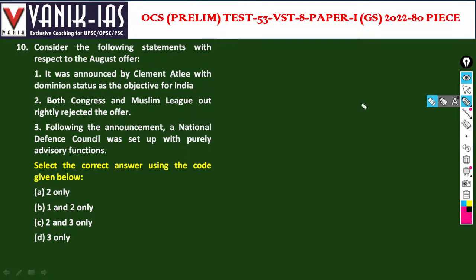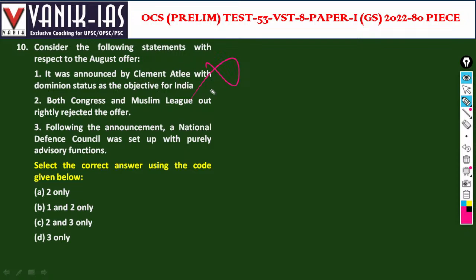What are the following statements with respect to August offer? With reference to August offer, it was announced by Clement Attlee the dominion status as the objective of India. Dominion status is the objective of... It was announced by... no, that is what was not announced. It was announced in the Cripps mission. So the first statement was wrong.